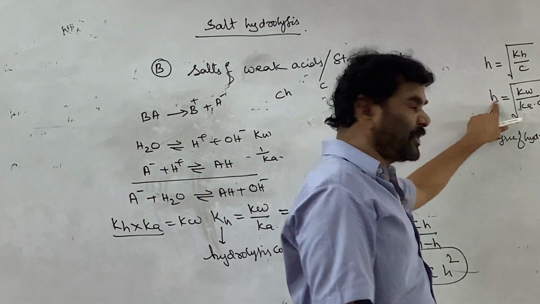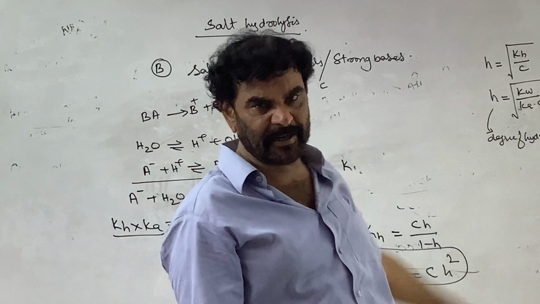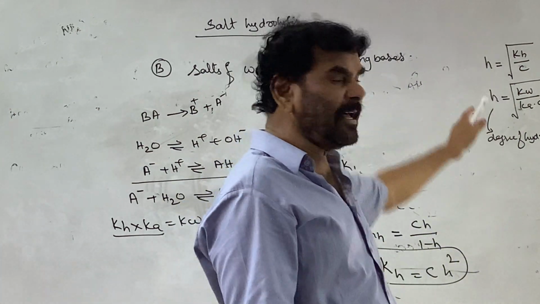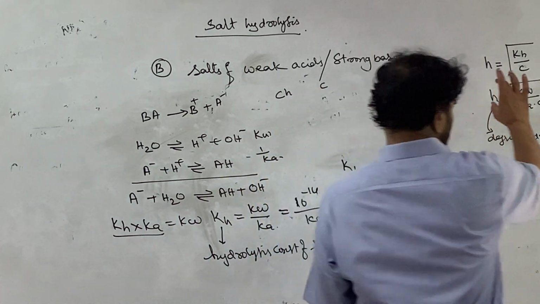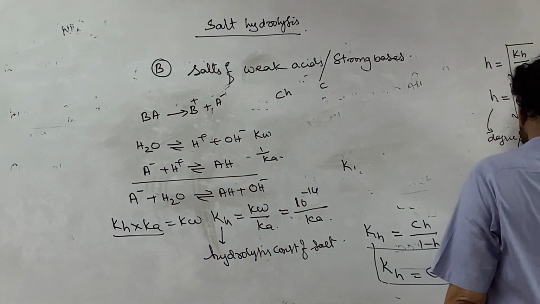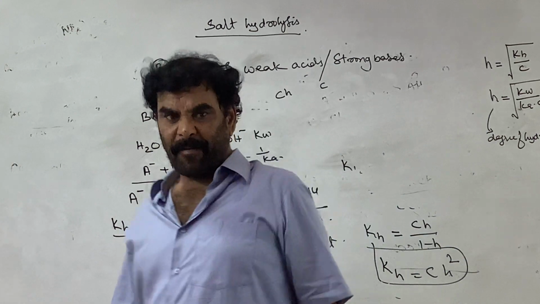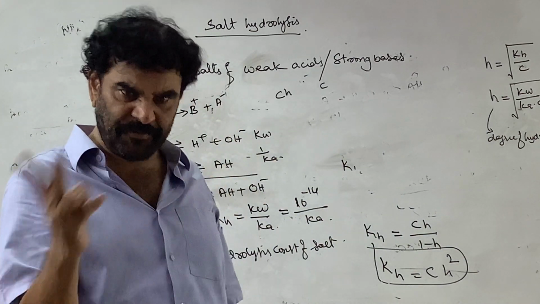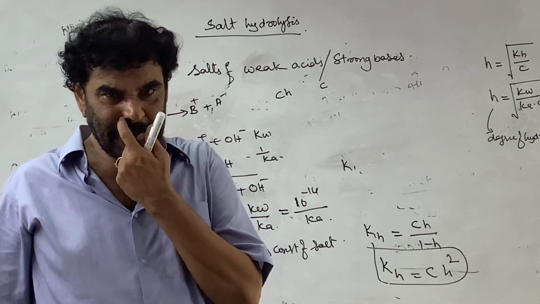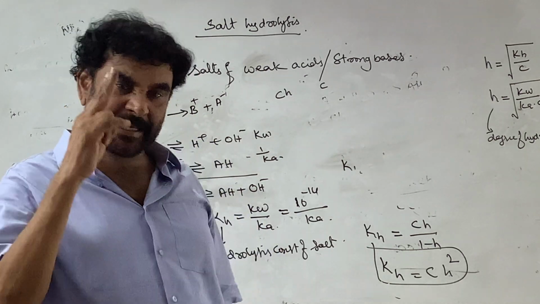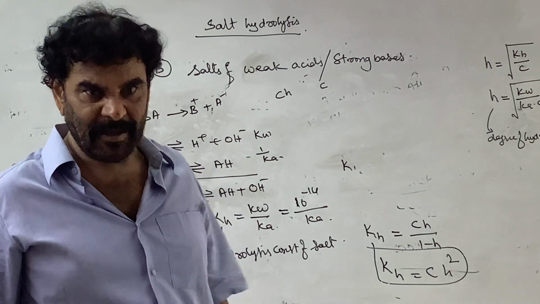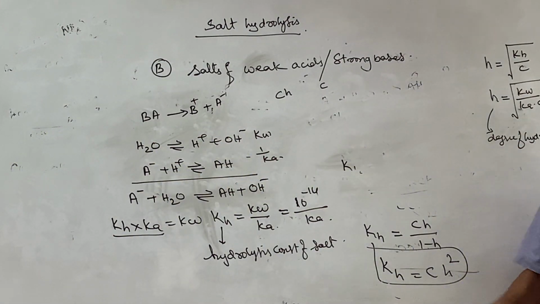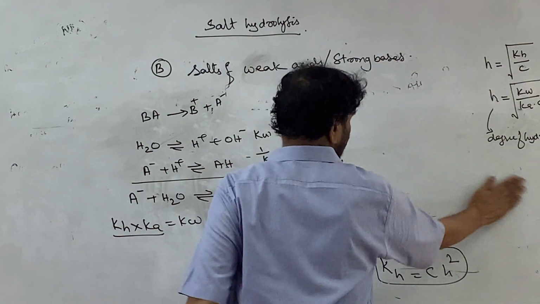In the case of acids and bases we call it alpha; in the case of hydrolysis of a salt, we call it h. If you take equal concentrations of two salts of weak acids, then the extent of hydrolysis depends on Ka: the weaker the acid, the greater the hydrolysis.